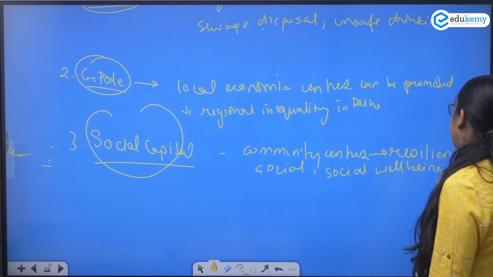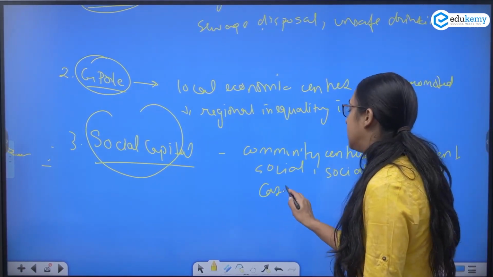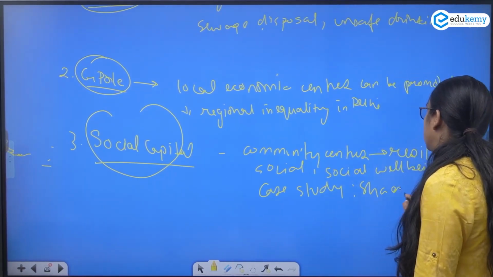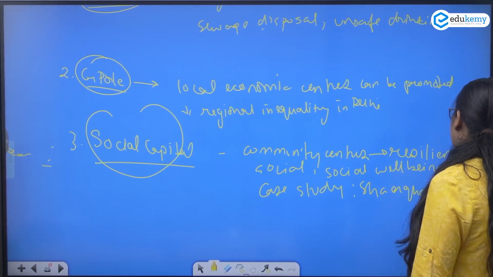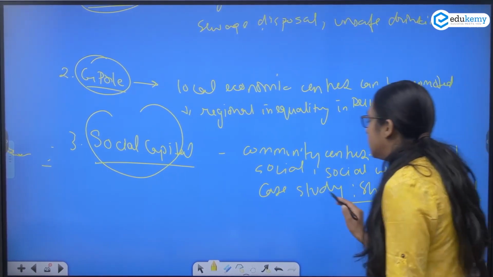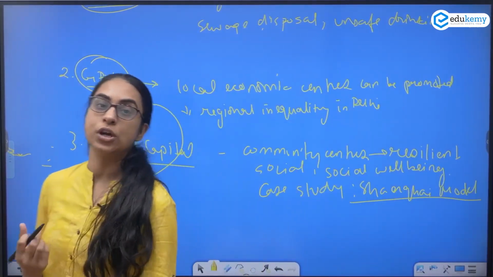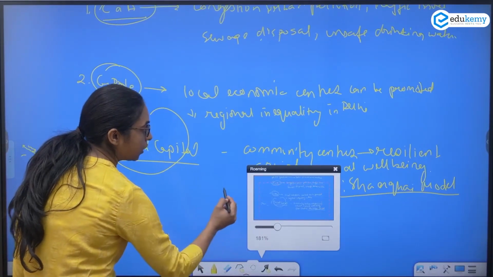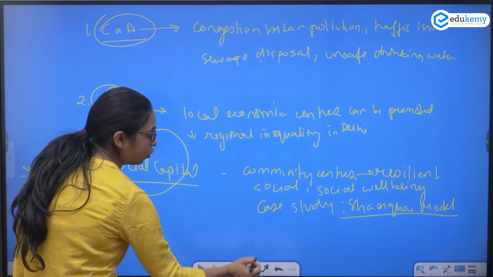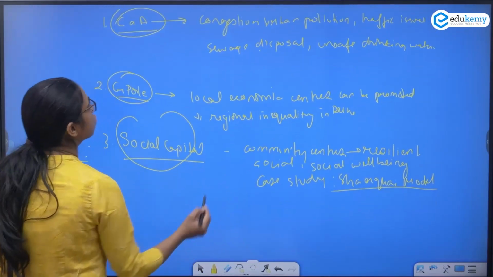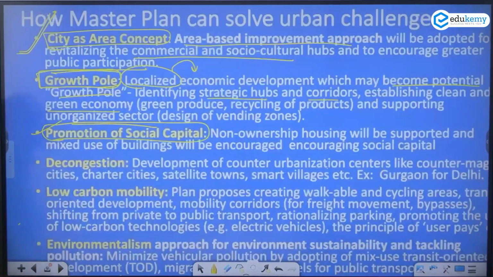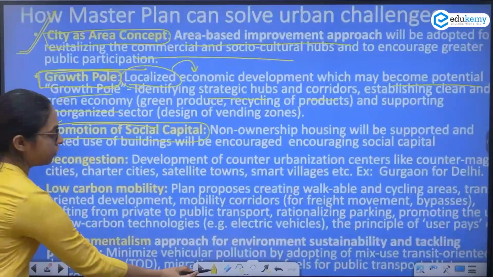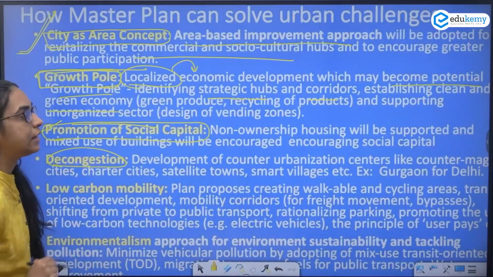And here you can mention the case study of the Shanghai model. This has been taught to you in your regular geography optional classes, so try to use the Shanghai model. So what did we say? The Master Plan of Delhi is promoting city as area, promoting the growth pole concept, leading to social capital, and then you can say decongestion. It is focusing on decongestion.